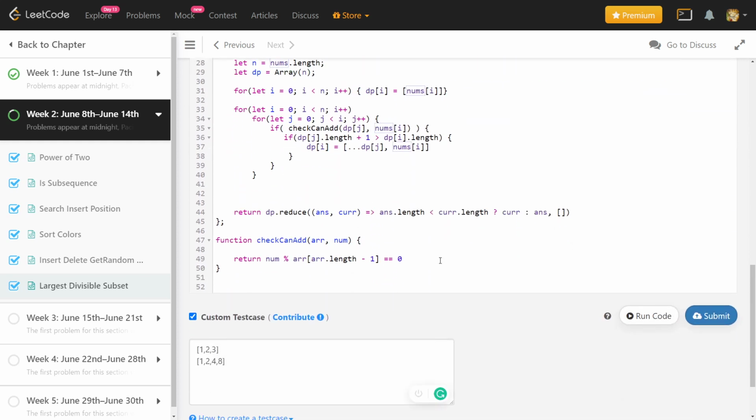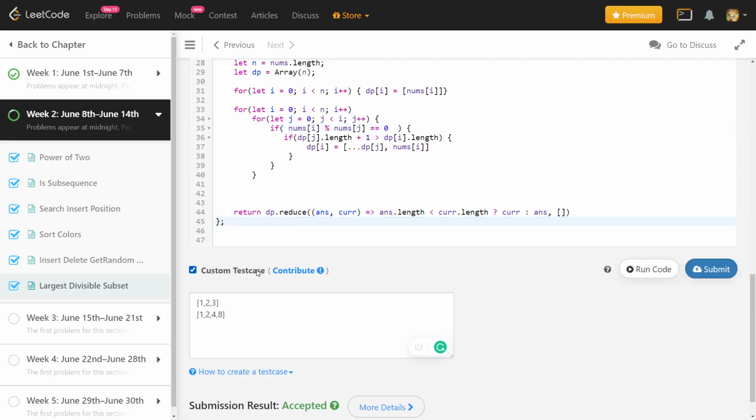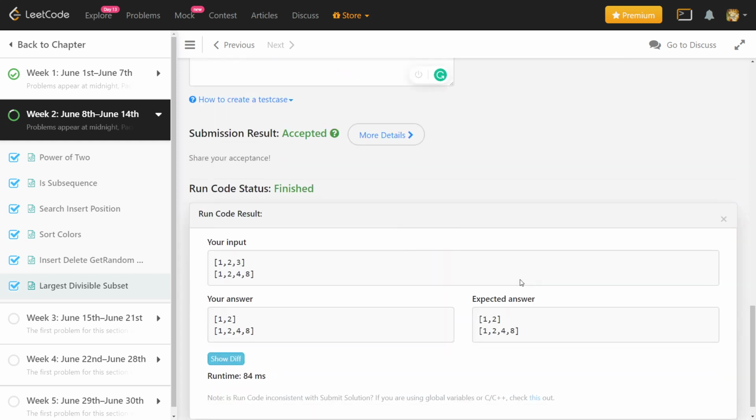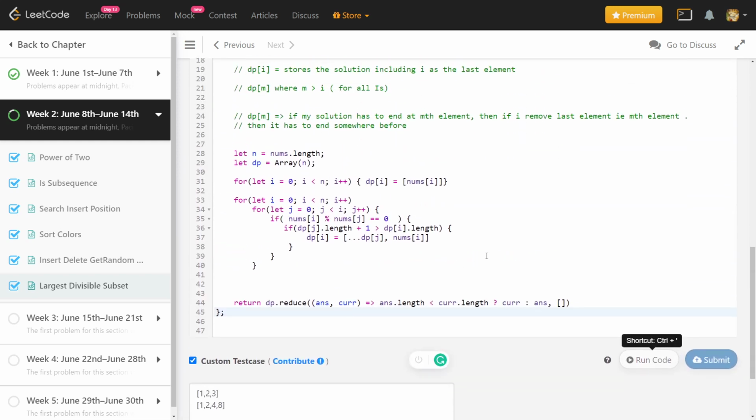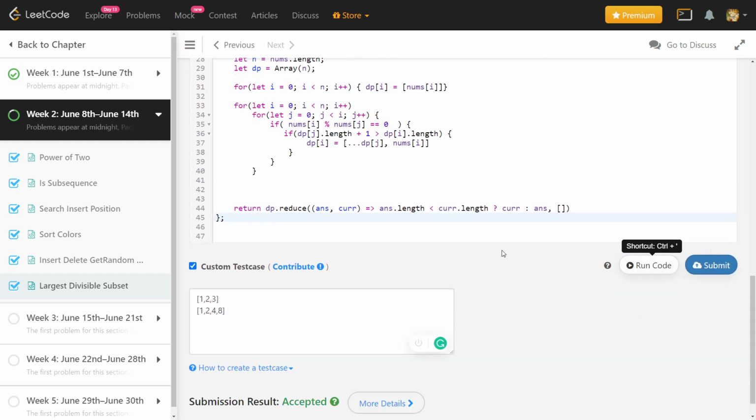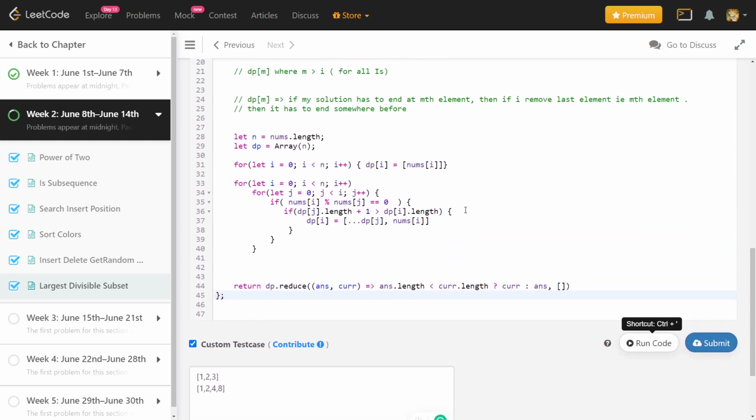So instead of doing all this function call, I can just check whether nums[j] divides my current number, which is nums[i]. If I'm able to do this, then I don't need this function at all, and I can just run it again, and it is giving us the same values, and it is accepted. So this is the solution for this question.